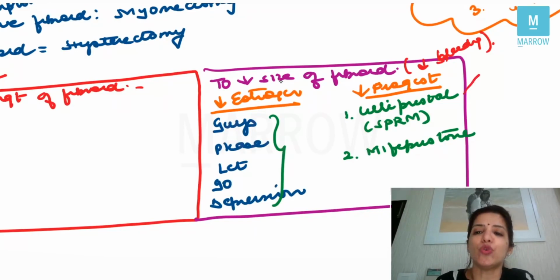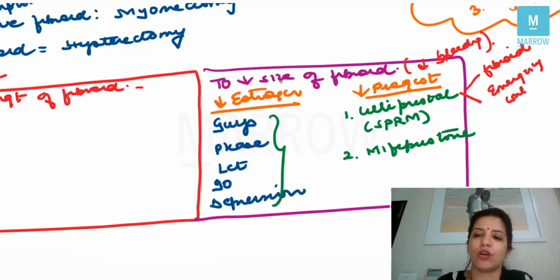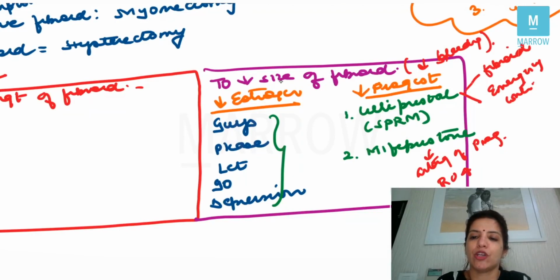There are only two uses of ulipristal: number one, management of fibroid, and number two, emergency contraception. And number two drug, you can use mifepristone, which is an antagonist of progesterone, and the other name for mifepristone is RU486.